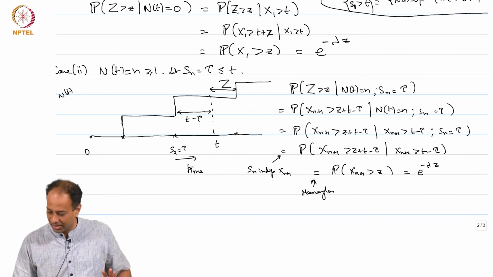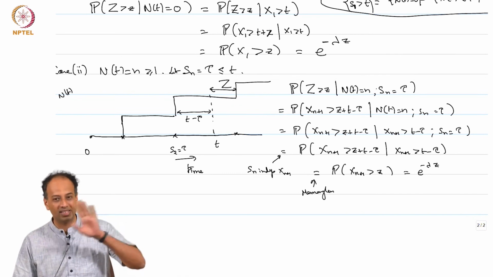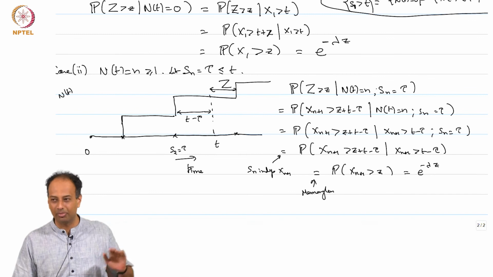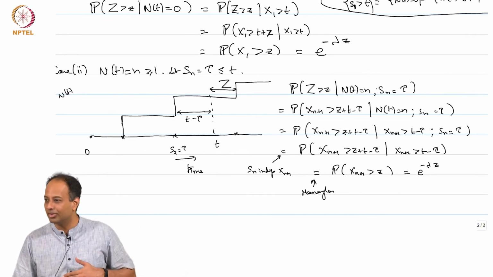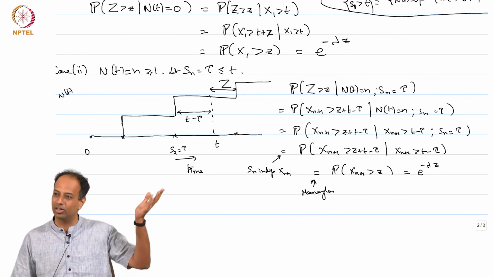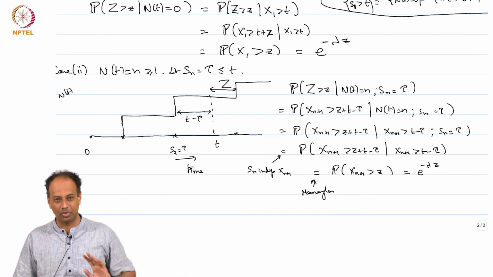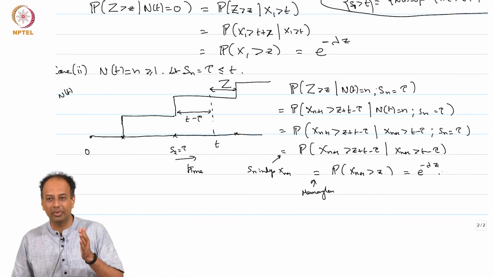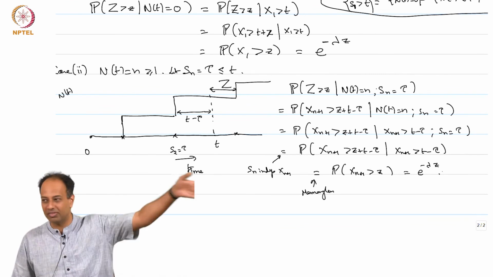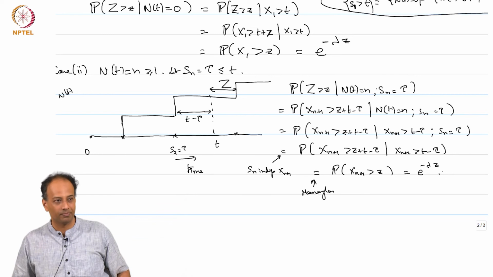Likewise, if you were to condition on S n equal to tau, S n minus 1 equal to tau prime, S n minus 2 equal to tau double prime and all that, all those conditionings will drop off, because x n plus 1 is after all independent of everything in the past by the definition of a Poisson process. So this proof can be easily reworked to show that z is independent of S n and all the previous arrival epochs.